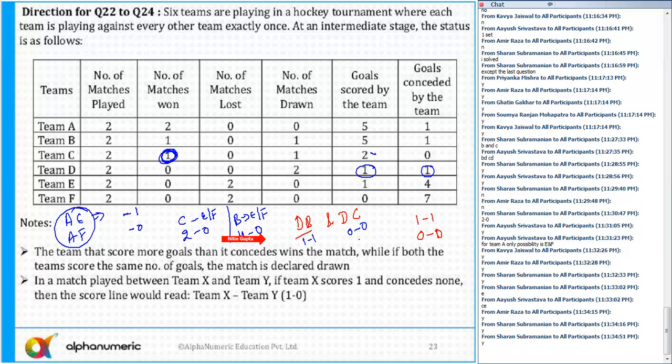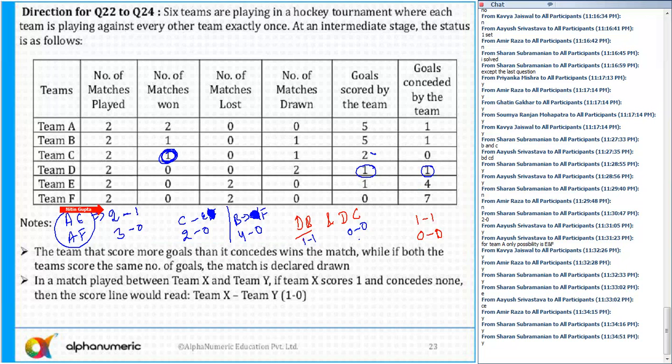Okay. Can it be B versus F? Yes. Here it will be B versus F. The score is 4-0. And C versus E, it is 2-0. E has conceded 2 goals and scored 1 goal. So here it will be 2-1. And here it will be 3-0. I think that is the only possibility.